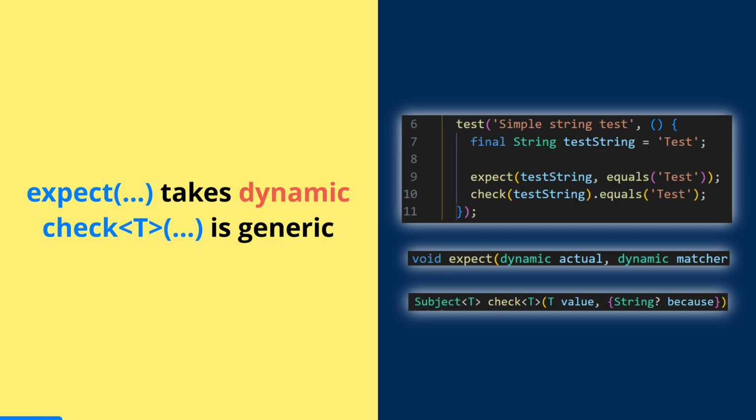Checks is type safe. Imagine this example. The parameters that you provide to the expect method are of type dynamic. So expect cannot do any compile time checks on what you provide. Check, on the other hand, receives a template T parameter. It is generic. Therefore, it is type safe and possible issues can be reported at compile time.